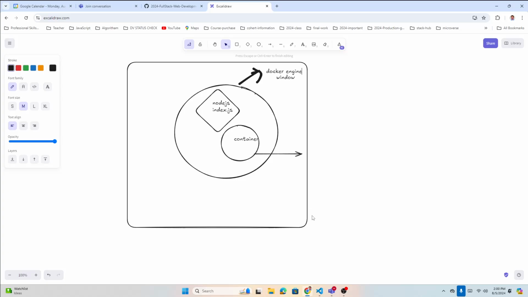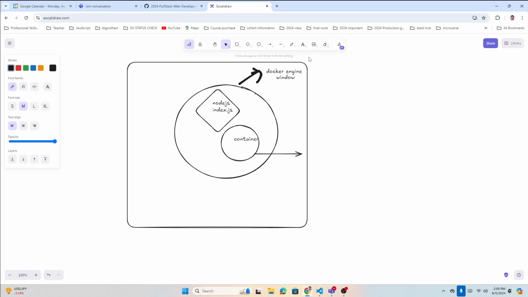Each container creates a separate computer, with its own set of programs to run inside. You can have multiple containers also, and you can have connections between containers. We're gonna go into that in the future, but for now, just understand a container is nothing but a small system running inside your Docker engine.